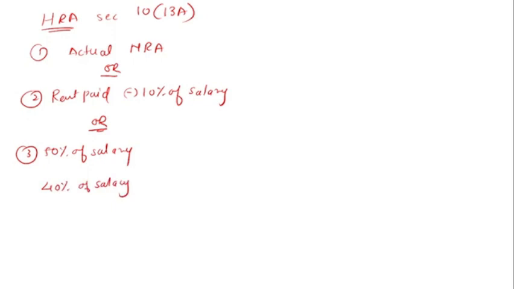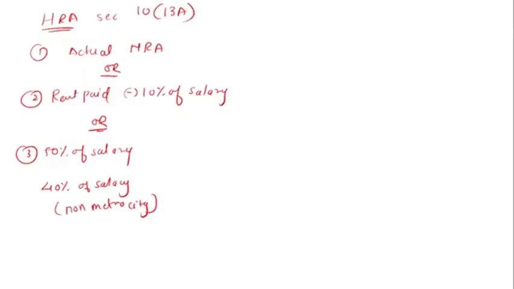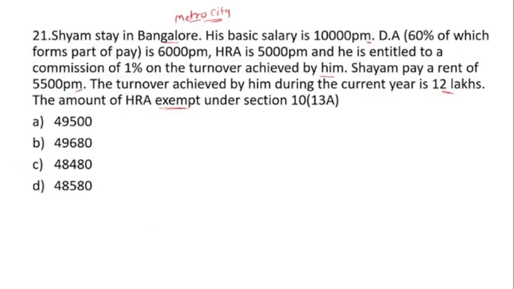Okay, 40% of the salary in case of non-metro city. But Mr. Sham is staying in Bangalore, so he is eligible for 50% of the salary. So how will we calculate the actual HRA? What is the amount of the HRA?